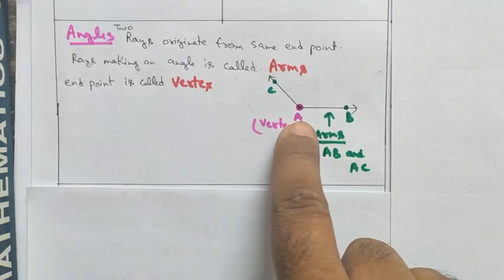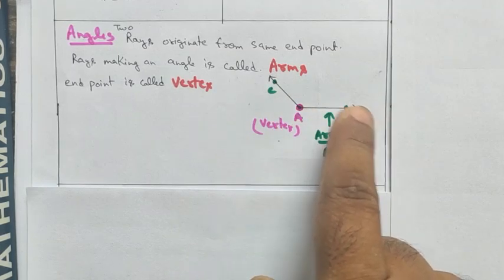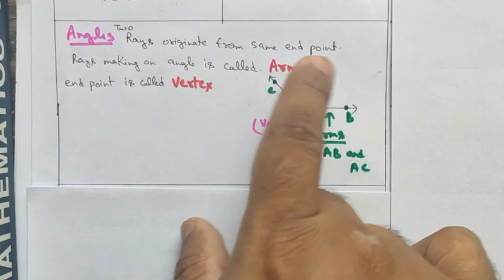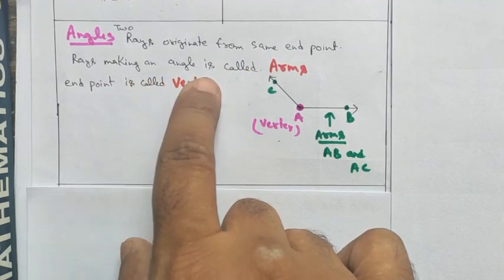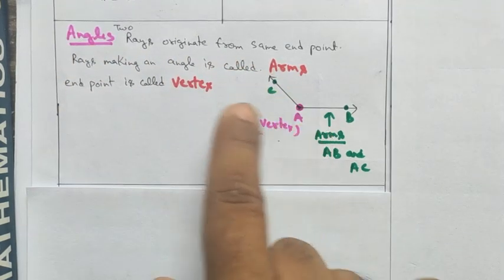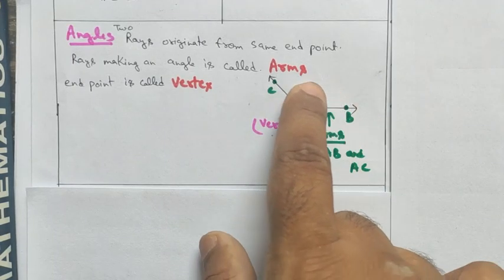AC is also originating from A and AB is also originating from A. So when two rays originate from the same endpoint, the rays making an angle are called arms. So it is called an angle. So the rays AC and AB make an angle.